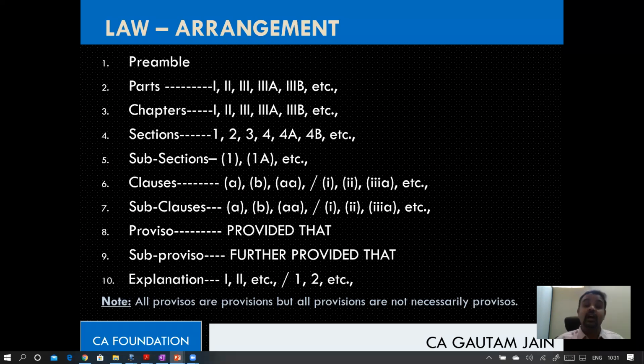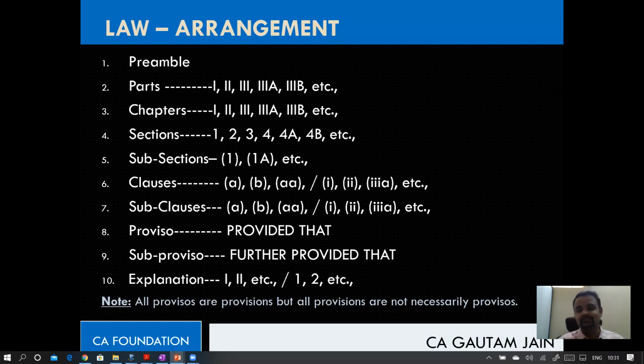Same way, if I ask, how many times will you find section number 19A? I'm not talking about 19. I'm talking about 19A. Section 19A. Yes, only once. That means the section is unique. Section numbers are always unique. Coming to subsection numbers, what do you think? How many times will you find subsection 1A?